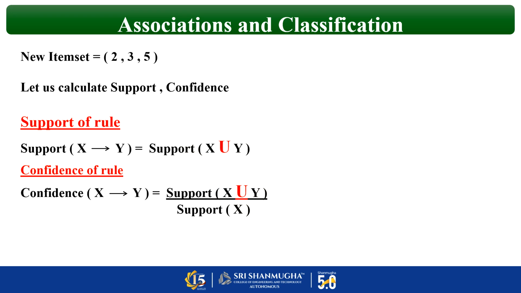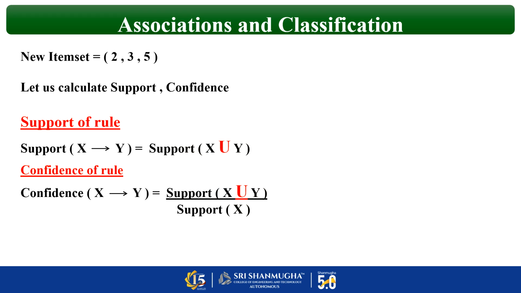Now, look at the first one. 2 cap 3, or you can say 2 union 3 implies 5. That means the combination is what? 2, 3, 5. Am I right? X union y means what? 2 union 3 union 5, that is 2, 3, 5. So what is the support of 2, 3, 5? You have to refer to the previous table. When you see the previous table, for 2, 3, 5 the support value will be 2.